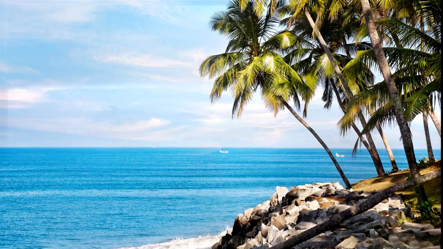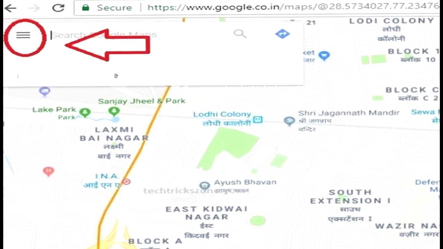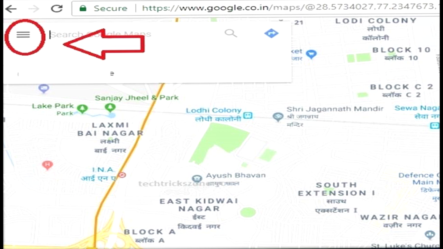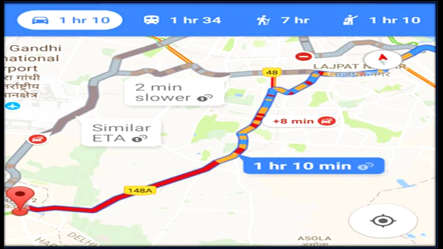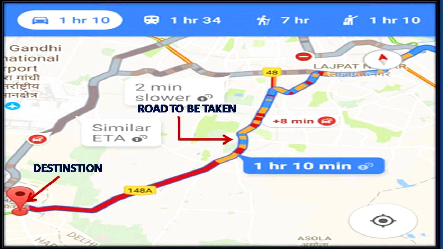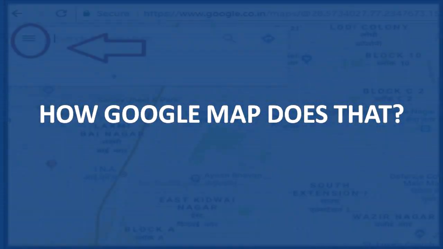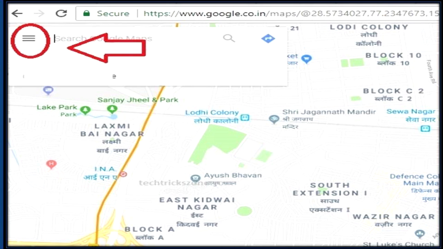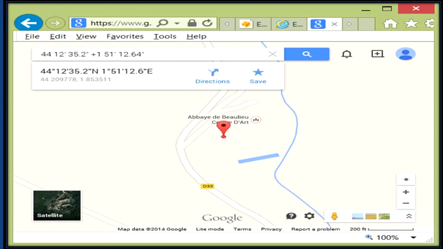Guys, this chapter is very significant as it will help us to understand the reason behind the phenomena on the planet. Whenever we want to visit a new place, what do we all do? Yes, we enter the address in the Google map, and as soon as you enter the address, it gives you all the information about that place, like how to reach there, which road to take, traveling time to the destination, etc. So, how do you think Google Map does that? How is it possible that you just enter some details about that place and you get all the information about that place? Well, that's because Google has stored some numbers inside it.